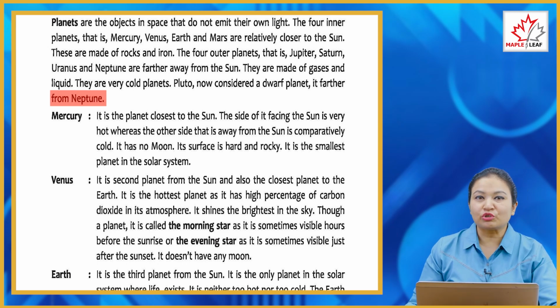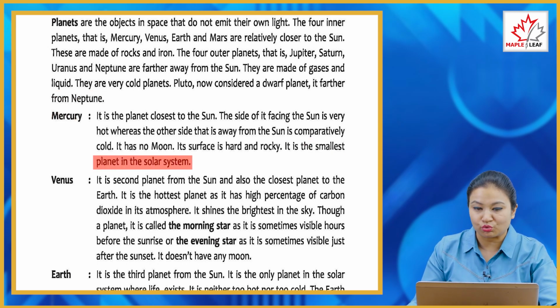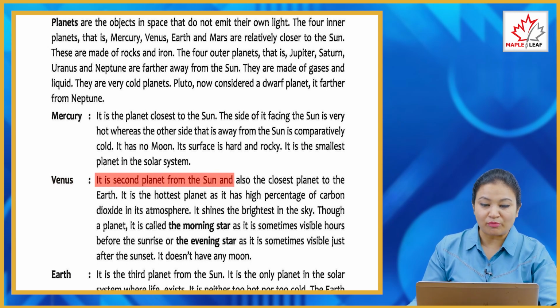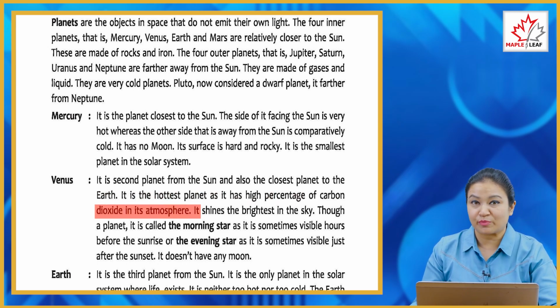So now we are going to talk about our first planet, which is Mercury. It is the smallest and nearest planet to the sun. Second is Venus. It is the second planet from the sun and also the closest planet to the earth. It is the hottest planet as it has a high percentage of carbon dioxide in its atmosphere.